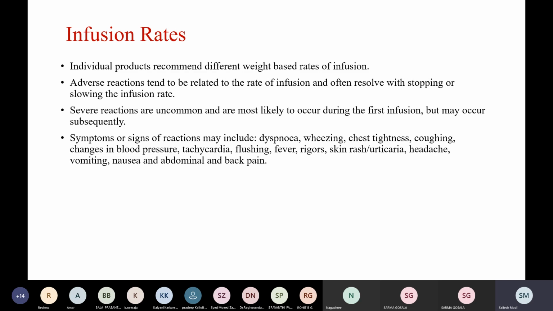Symptoms or signs of reactions may include dyspnea, wheezing, chest tightness, coughing, changes in blood pressure, tachycardia, flushing, fever, rigors, skin rash or urticaria, headache, vomiting, nausea, and abdominal and back pain.